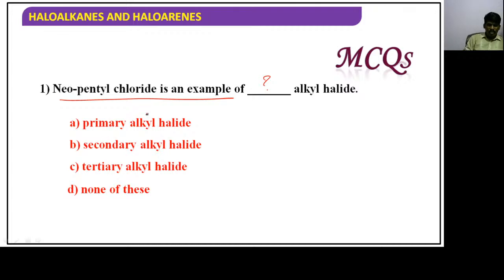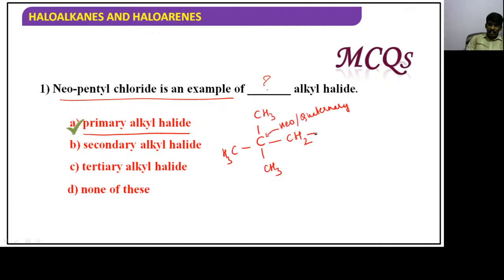Neopentyl chloride is an example of which type of alkyl halide? Yeah, it's a primary alkyl halide. How can you say it's a primary alkyl halide? Guys, neo carbon in the sense carbon which is attached to 4 carbons. This carbon is called neocarbon and also called a quaternary carbon. Now our halogen is attached here.